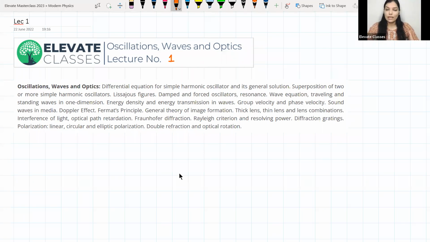Everywhere we have dissipative forces, so this is a closer explanation of what we see in nature. But then we will also study forced oscillators. Since our oscillations are dying because of these dissipative forces, we will add an extra driving force to it so as to maintain the amplitude of the oscillations.